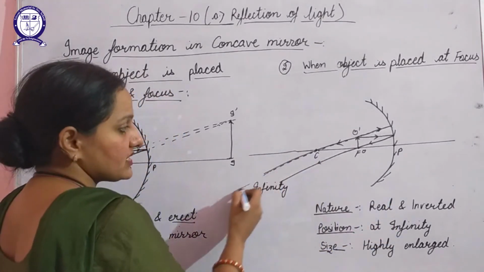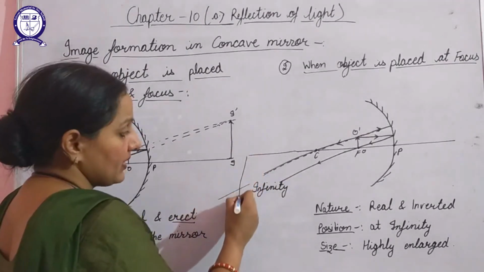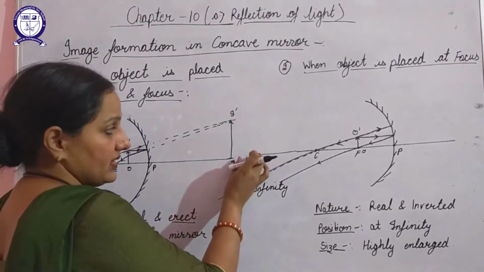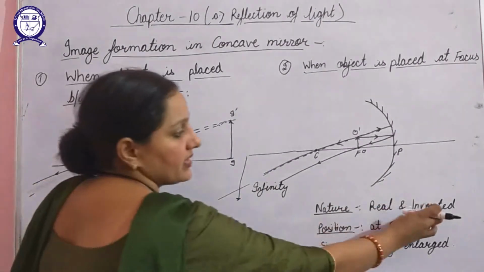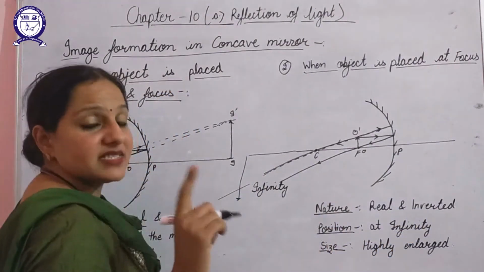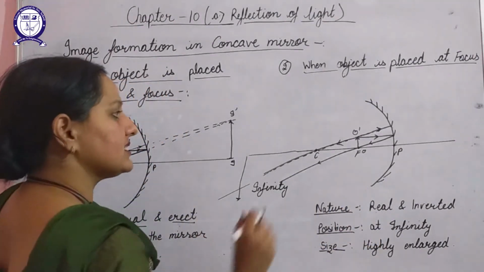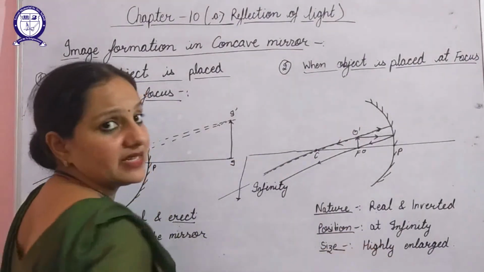Now if we assume that somewhere on this side these rays will meet, so obviously they will meet in this direction. That is, the image will be formed below this principal axis. So here nature will be inverted, and as the rays are actually meeting, so it will be real. When we talk about the size, in comparison to object, the size of image will be highly enlarged.